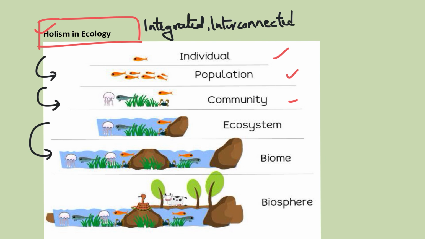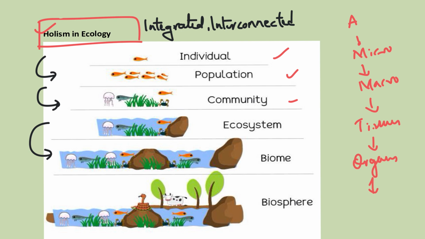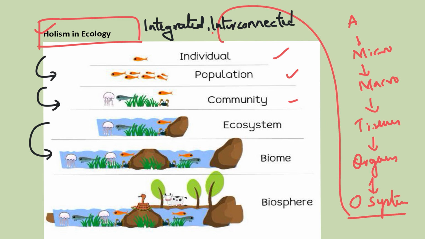So what is holism? Whenever an individual organism is forming, you can recollect how an individual, a particular species or a particular animal, is forming. Generally, atoms form micromolecules, and after the micro, you can connect to the macro. So micromolecules happen, then macro. After that you can see the formation of tissues. When tissues are formed, these tissues are aggregated into organs, right? So these organs form an organ system. After a well-developed organ system, you can see an individual.